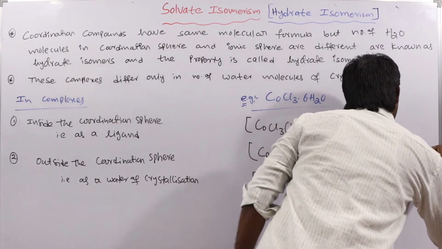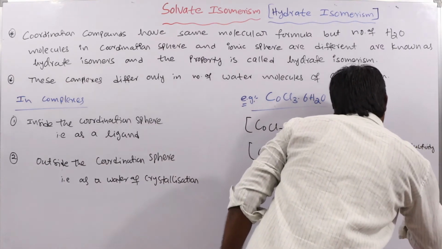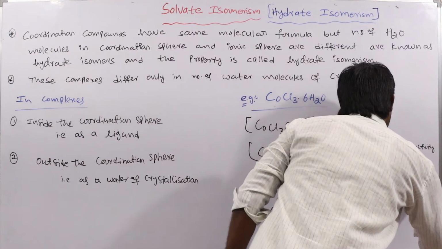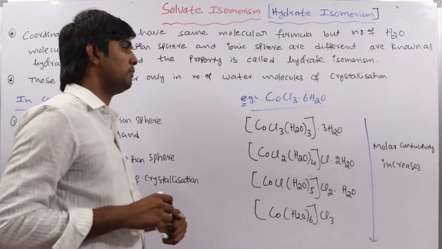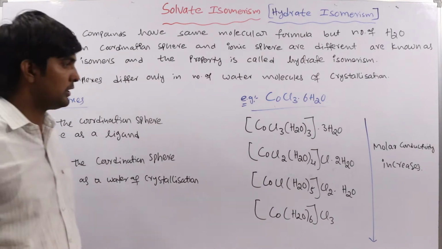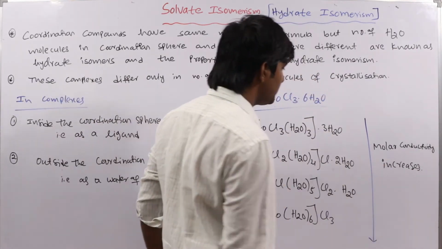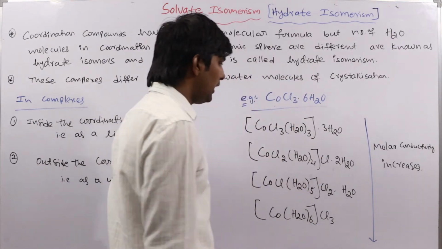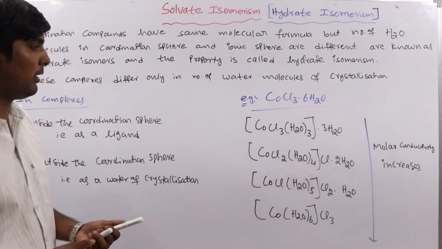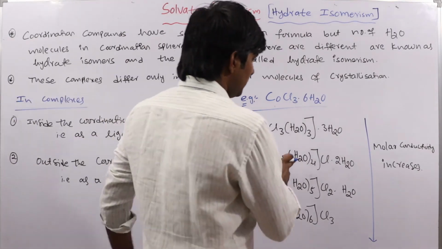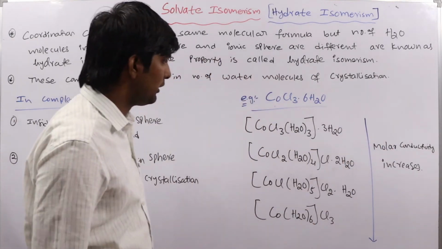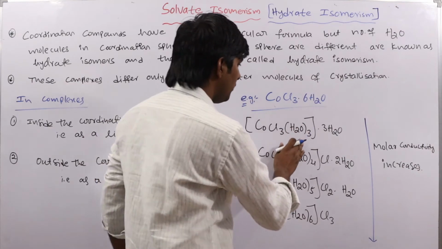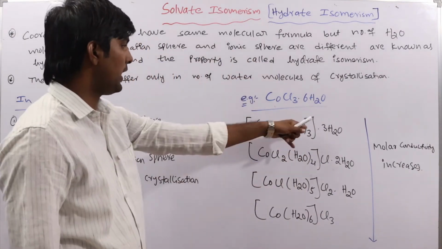molar conductivity increases. This is also another important thing. Molar conductivity increases because the number of ions formed increases. When you are going from here to here, the number of ions formed increases, so molar conductivity increases. Here no ions are formed, zero ions.